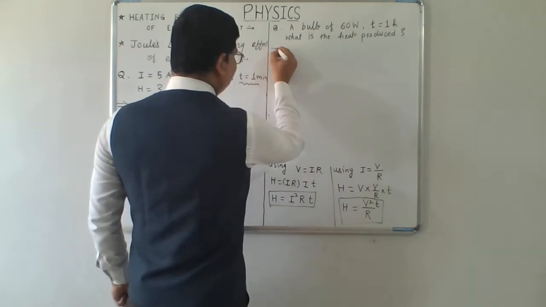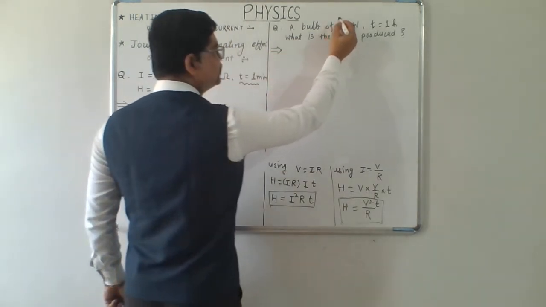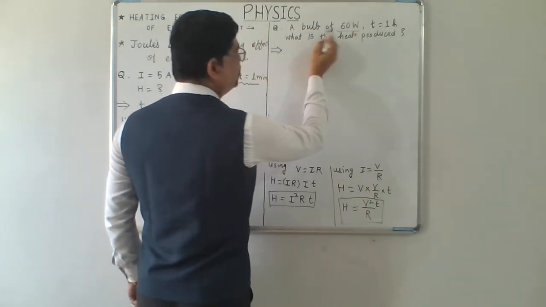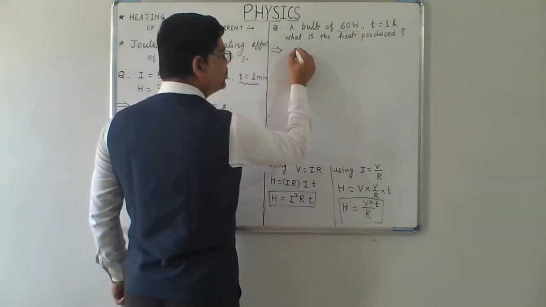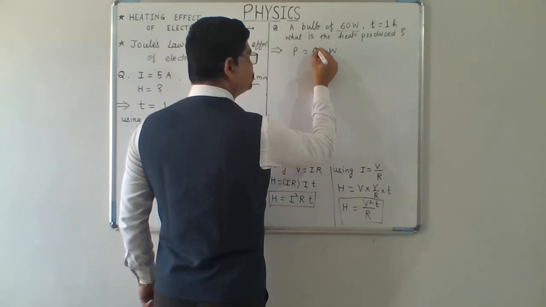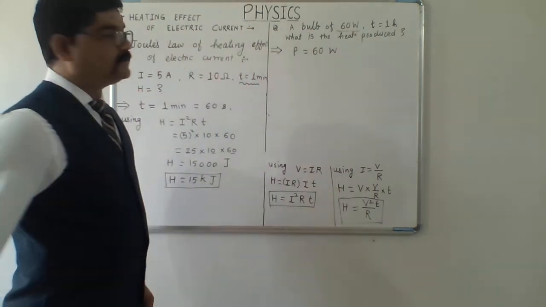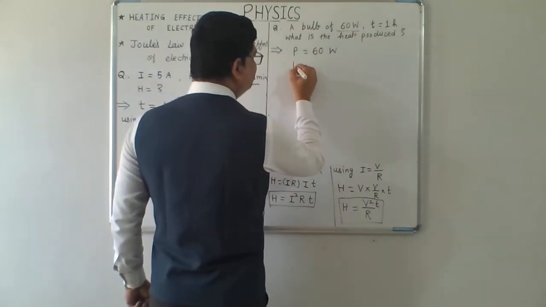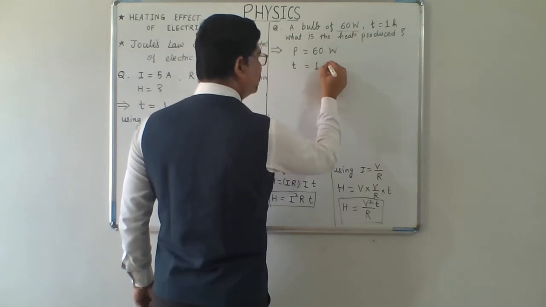Here, only two quantities are given to us. This is the power of the bulb. A bulb of 60 watt, that means P equals 60 watt, and time T equals 1 hour.